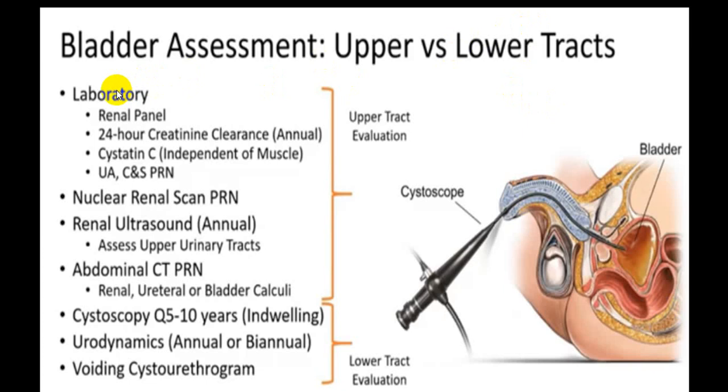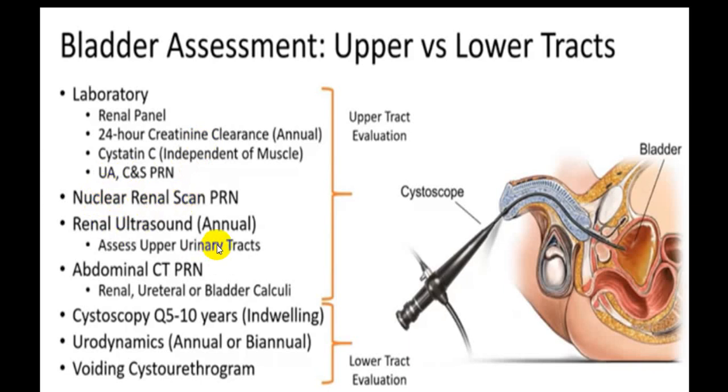As far as laboratory parameters are concerned, renal panel, that is serum creatinine and blood urea. You can go for creatinine clearance, independent of muscle involvement, cystatin C, urine analysis, culture and antibiotic sensitivity depending upon suspicion. If you are suspecting UTI, go for culture and antibiotic sensitivity. A renal scan is usually not done, but in case of suspicion, a renal scan should be done to find out the severity of damage to the kidney.